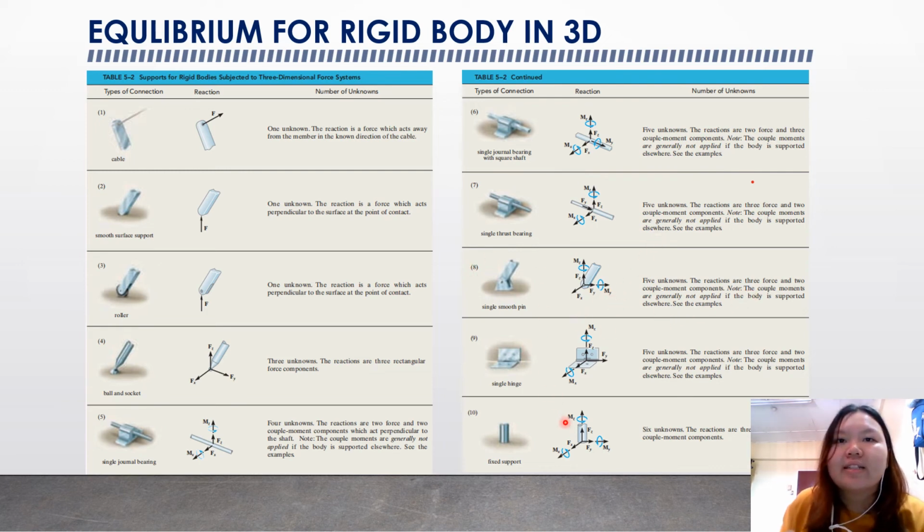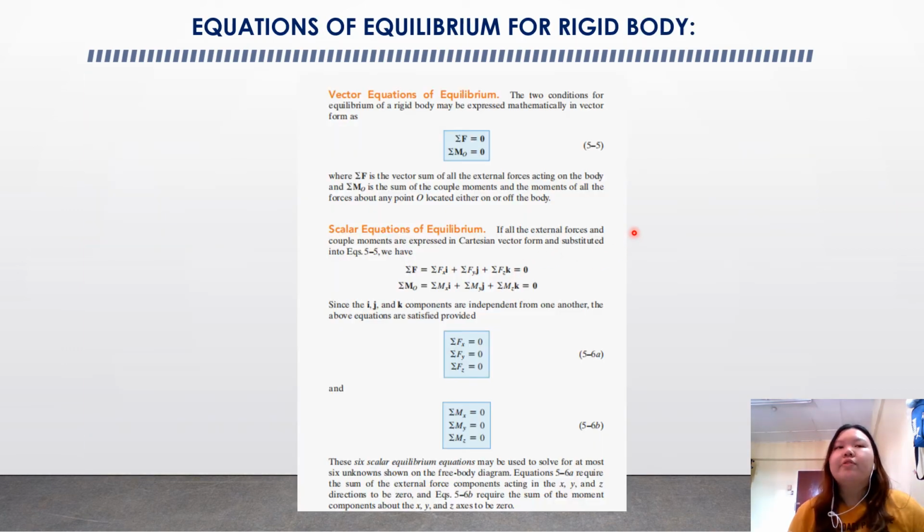Number 9 is the single hinge with 5 unknowns, and we have 3 force and 2 couple moment components. The last one is the fixed support. We have 6 unknowns, so we have 3 force and 3 couple moment components. As a summary, we have to study the equations of equilibrium for rigid body.